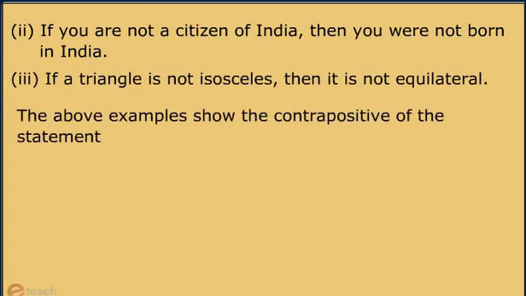The above examples show the contrapositive statement. The contrapositive of if P, then Q is if not Q, then not P. If P, then Q implies the contrapositive, if not Q, then not P.